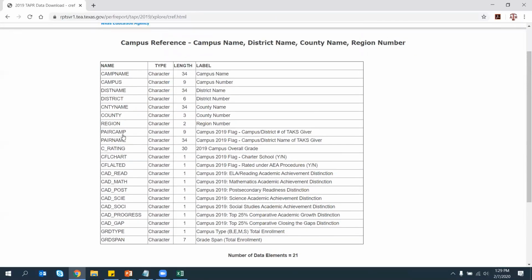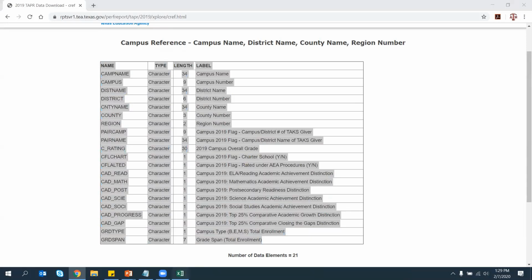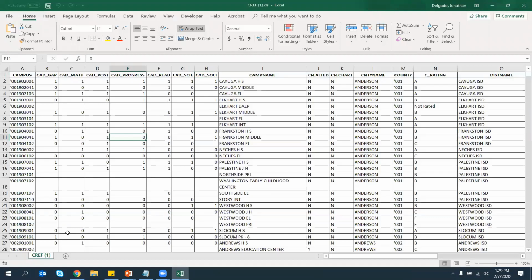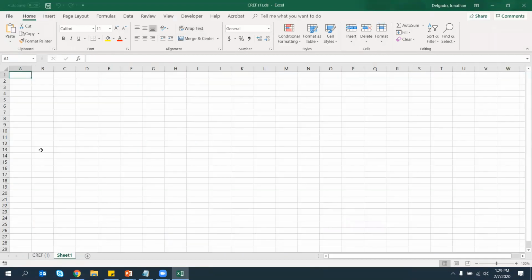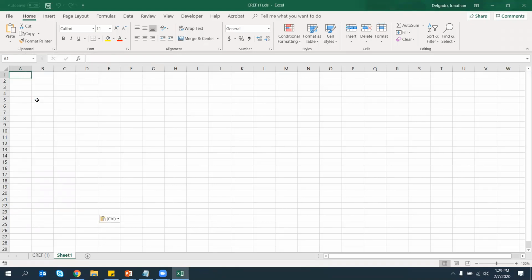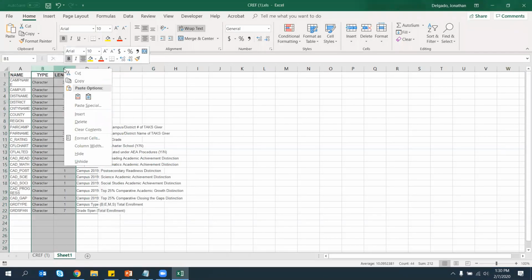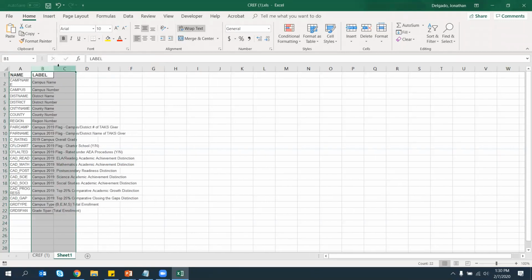This includes the following information. I'm going to select this, and I'm going to show you an example of how we would clean up this data file in Excel. Here's my data, and in another tab I'm going to paste this information from the website into Excel. I don't need to know this information here.